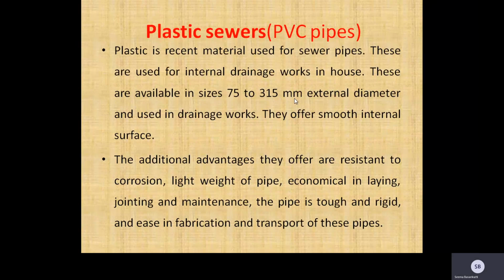These are available in sizes 75 to 315 mm external diameter. Additional advantages are lightweight of pipe, economy in laying, joining and maintenance.